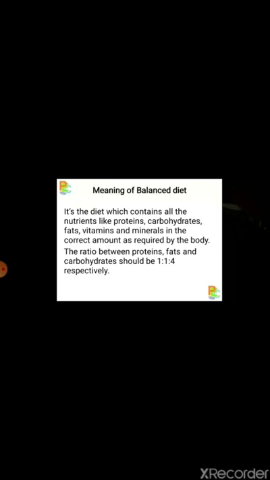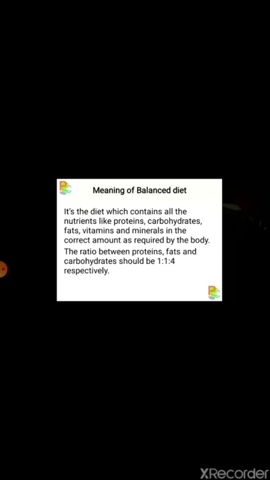So, human beings take different types of food in their diet. It may be liquid, solid, or hard food. These things which we eat give energy to our body for performing work in the proper way, and this should be in a proper ratio, in a proper quantity, so that proper energy can be obtained from those food elements.